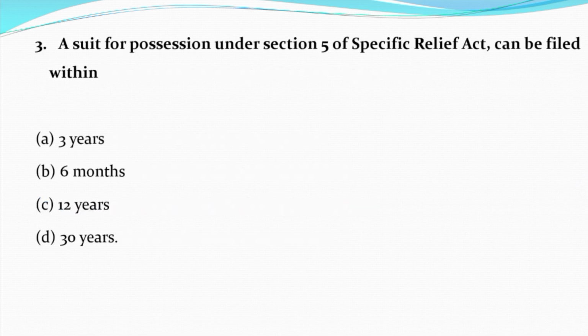Now question 3. A suit for possession under section 5 of the Specific Relief Act can be filed within option A. 3 years. Option B. 6 months. Option C. 12 years. Option D. 30 years. And the correct answer is option C. 12 years.